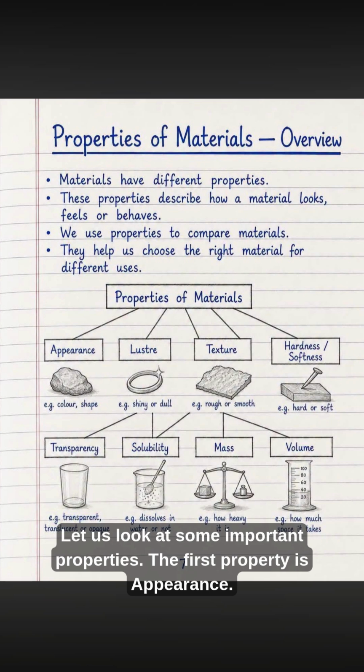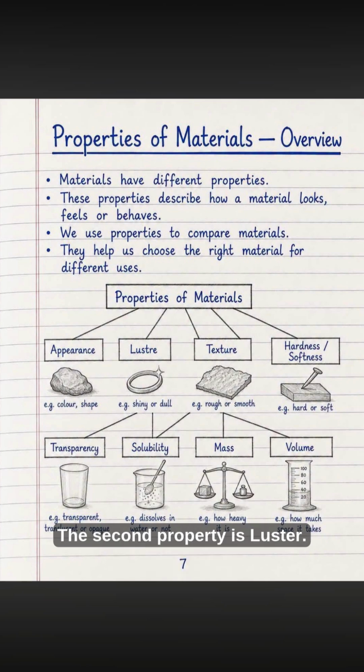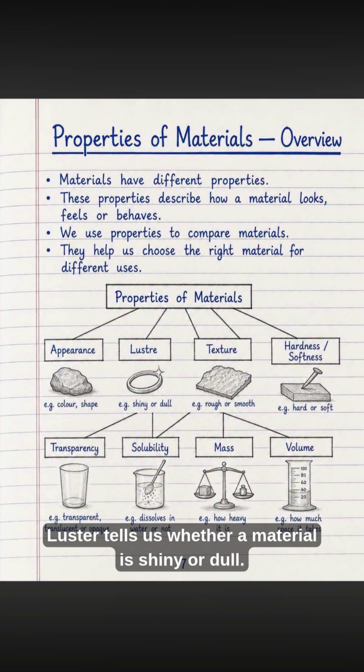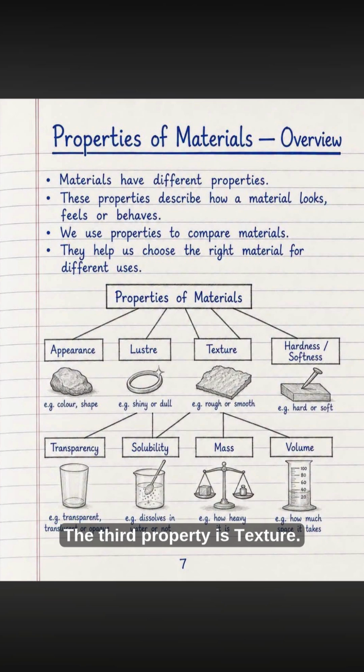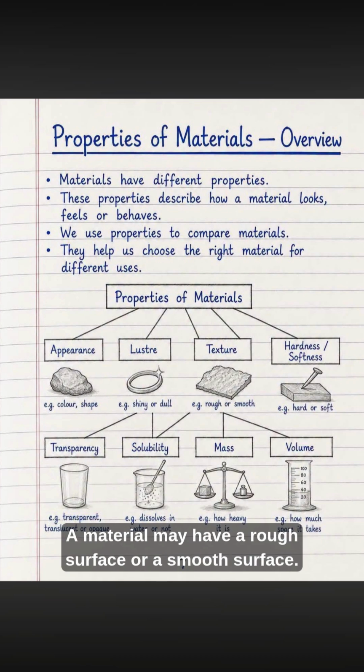The first property is appearance. Appearance tells us how a material looks. For example, we can observe its color and shape. The second property is luster. Luster tells us whether a material is shiny or dull. For example, some metals have a shiny appearance. The third property is texture. Texture tells us how the surface of a material feels. A material may have a rough surface or a smooth surface.